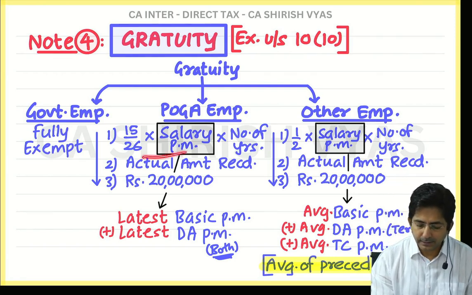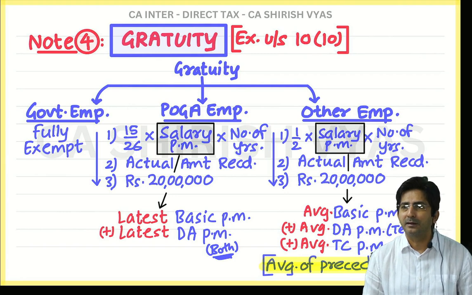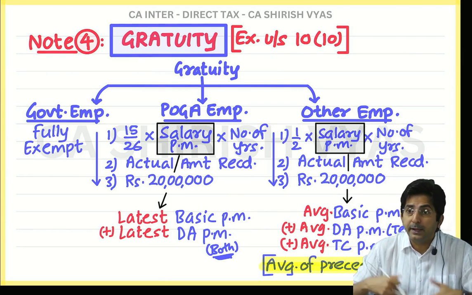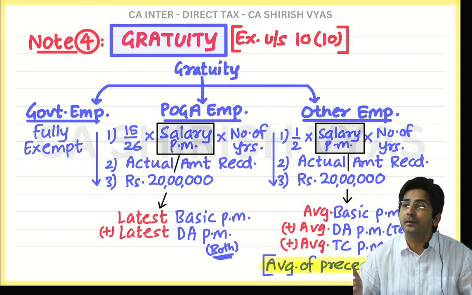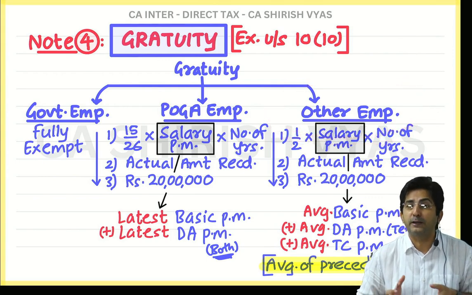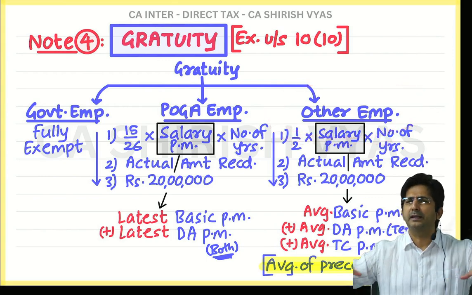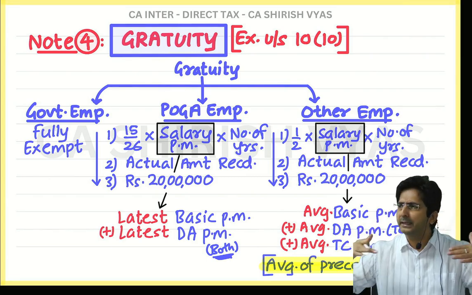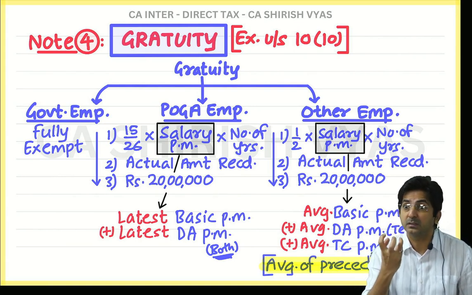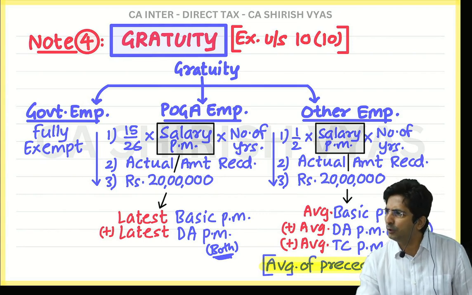Yes, very good. See, Payment of Gratuity Act is meant for the employees. It is trying to favor. So what it says, if the fraction is little bit more than 6 months, you will round off. And if 20 years is treated as 21 years, employee will get more amount because they want to favor the employees. But for other employees, there is no one who is favoring them. They are governed by neutral income tax law. And in neutral thinking, fraction should be ignored. See, when we say number of years, it should be number of years. And 11 months, 10 months is years or months? So ignore it. We ignore the fraction.